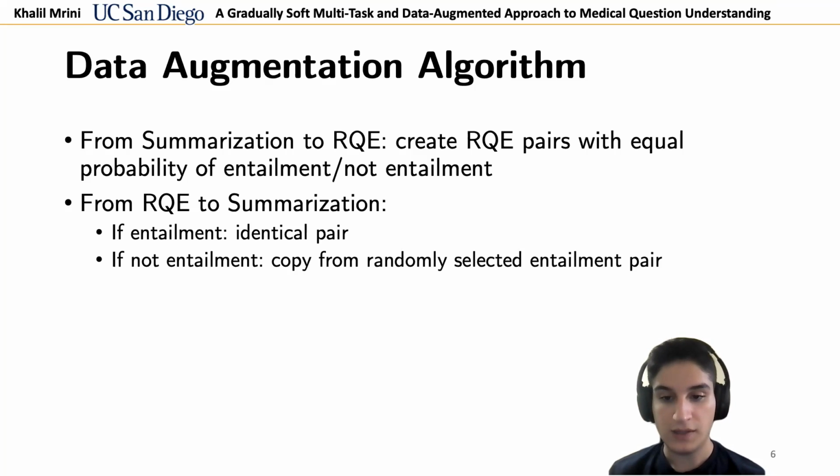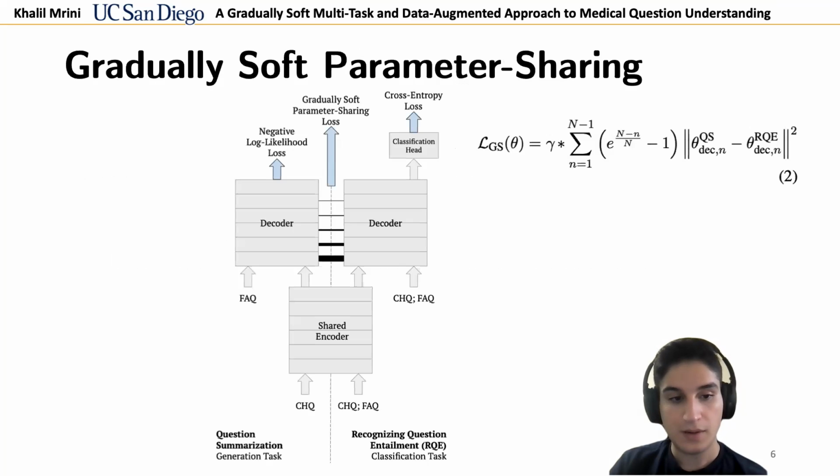Inversely, for the RQE dataset, we create equivalent summarization pairs. For each existing RQE pair, we consider two cases. If the RQE pair is labeled as entailment, we create an identical summarization pair. If the RQE pair is labeled as not entailment, then we create a summarization pair that is identical to a randomly selected and distinct RQE pair labeled as entailment from the same data split.